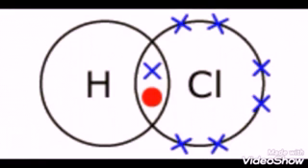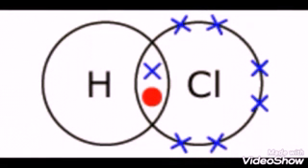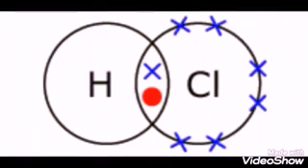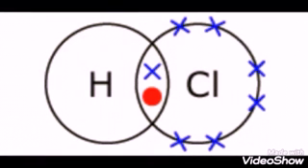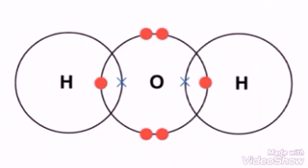In the next example, in the formation of the hydrogen chloride molecule, hydrogen has 1 valence electron and chlorine has 7 valence electrons. To become a compound with hydrogen, chlorine needs an extra electron that is shared with hydrogen, and hydrogen shares 1 electron with the chlorine and remains as a compound. Chlorine with 8 electrons and hydrogen with 2 electrons has formed an HCl molecule.